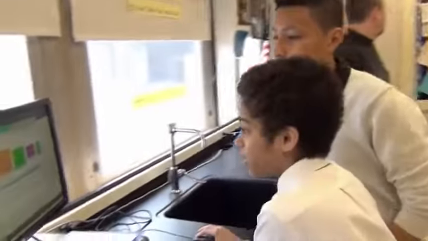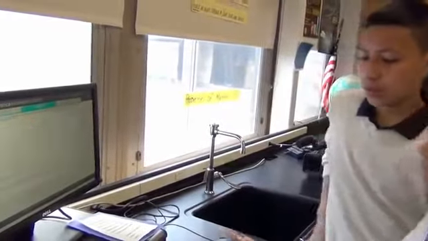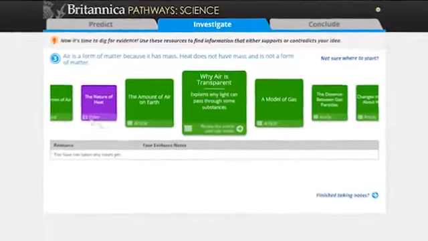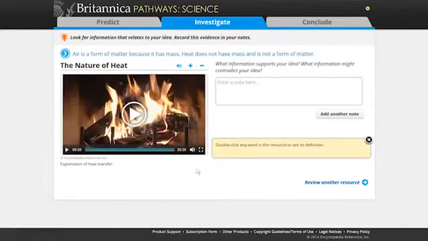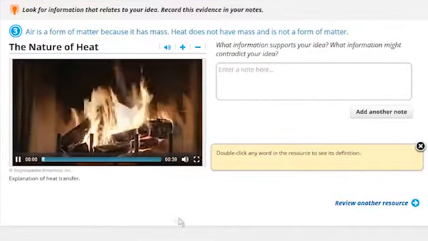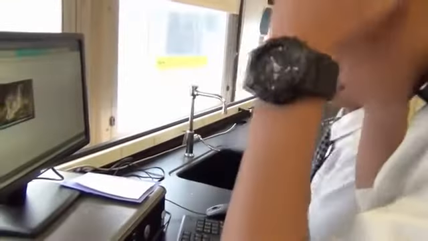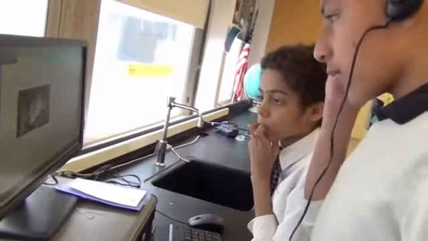In the investigate part of the lesson, students explore articles, videos, diagrams, and images to dig for evidence about their ideas. As they read and view the videos, the students take notes to cite evidence that supports or challenges their original predictions. These research sources, which are directly accessible in Pathways, have been reviewed by Britannica editors to ensure that the information is safe, up-to-date, and appropriate.